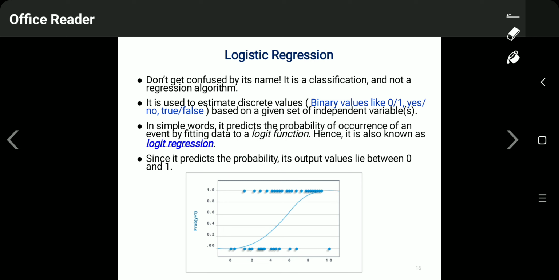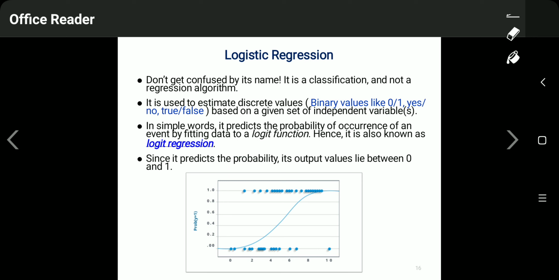So logistic regression actually is not a regression but a classification, because this method gives the output in the form of yes or no, 0 or 1, true or false. That is why it is a classification method. It is used to estimate discrete, binary values, 0 or 1, yes or no, true or false, based on a given set of independent variables. In simple words, it predicts the probability of occurrence of an event by fitting the data to a logit function.